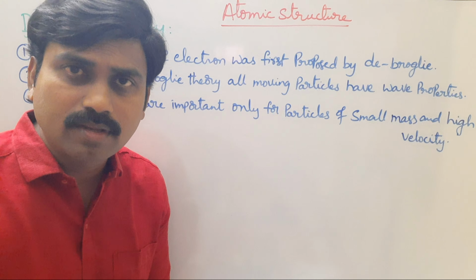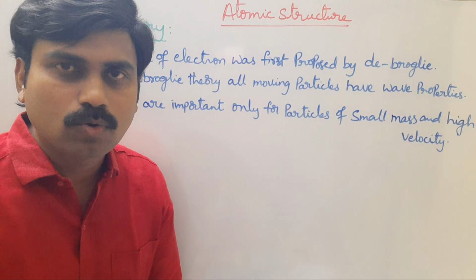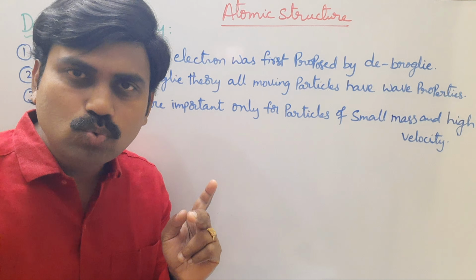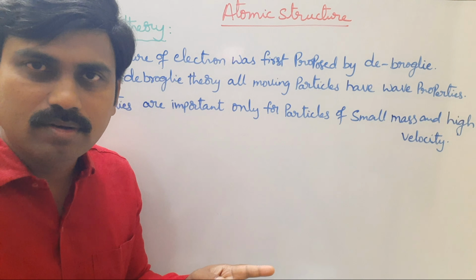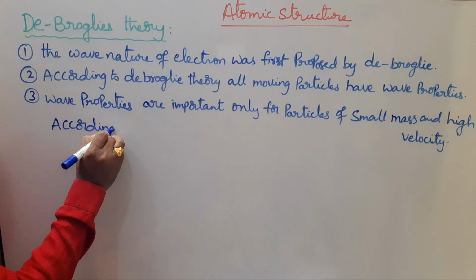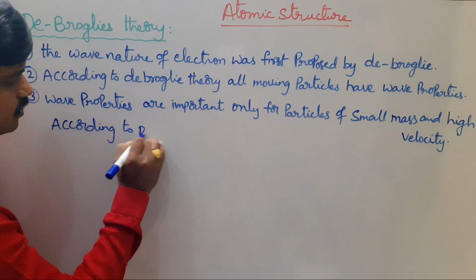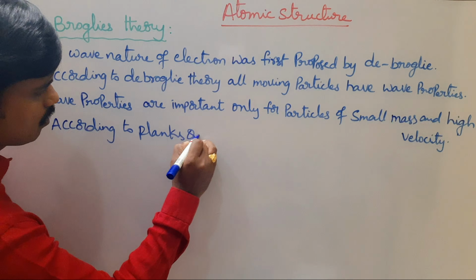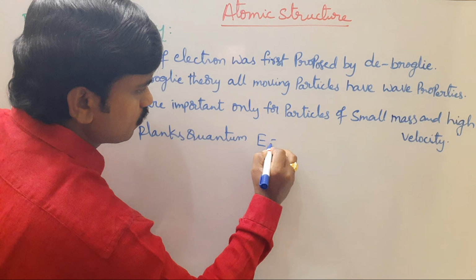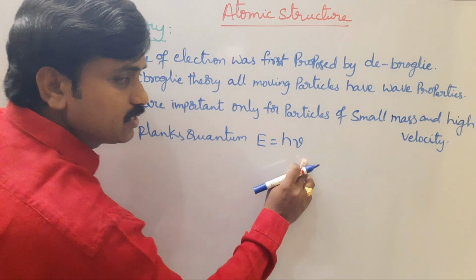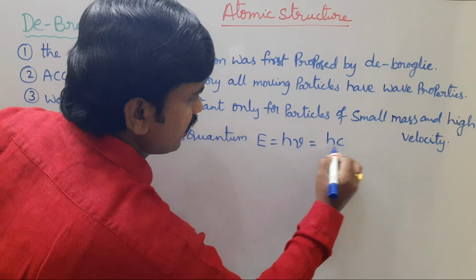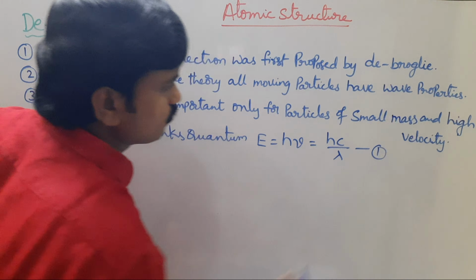According to de Broglie's wave theory, the wavelength of a particle, lambda, is equal to h by mv. This equation can be derived from two energy theories. Look at the first one. According to Planck's quantum theory, energy E is equal to h nu. We know nu is equal to c by lambda. That's why E is equal to h nu, which is equal to hc by lambda. Think of it as equation 1.